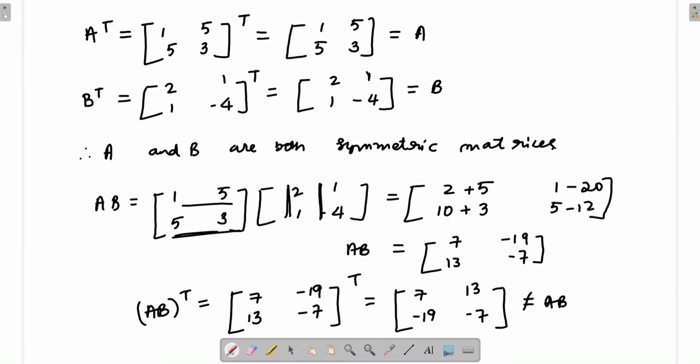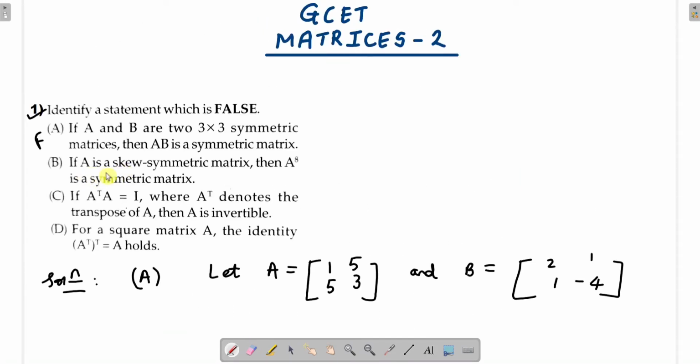Let us read the B statement. If A is a skew symmetric matrix, then A raised to 8 is a symmetric matrix. So here it is given that A is a skew symmetric matrix and we have to see whether A raised to 8 is a symmetric matrix.